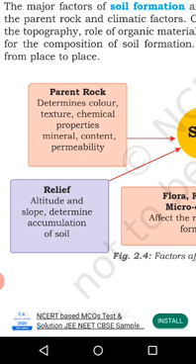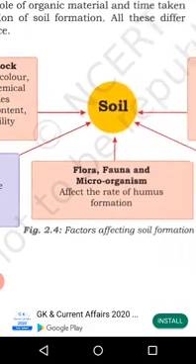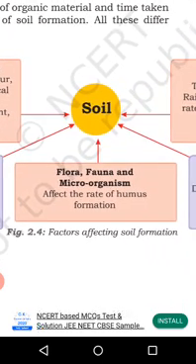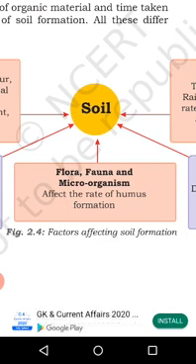What is the height, what type of slope it is, they determine accumulation of soil. Now next one is flora, fauna and microorganisms. They affect the rate of humus formation.